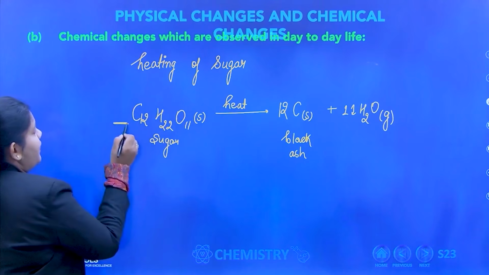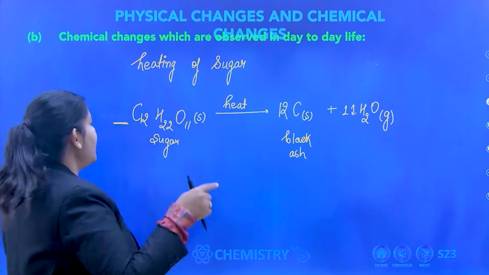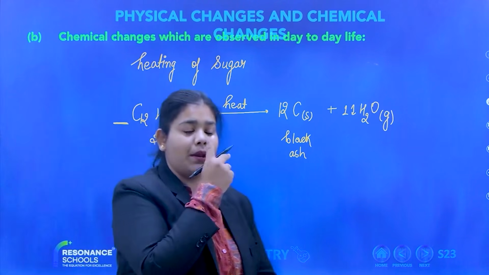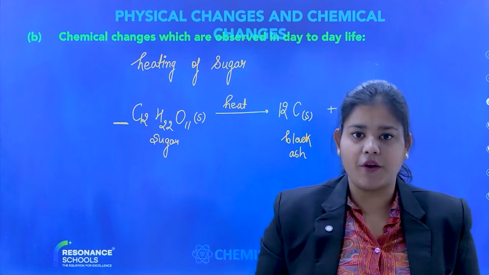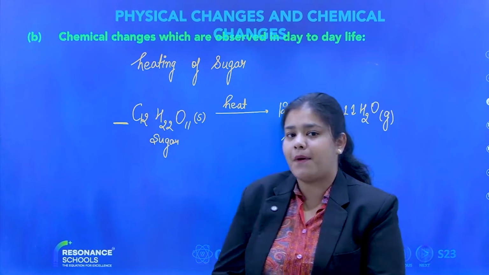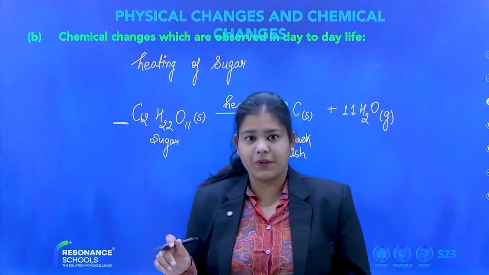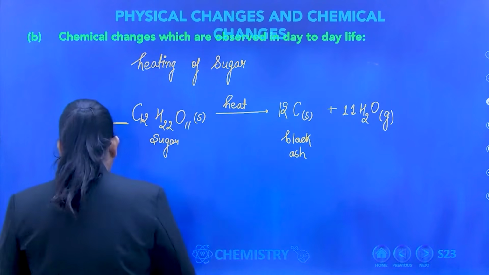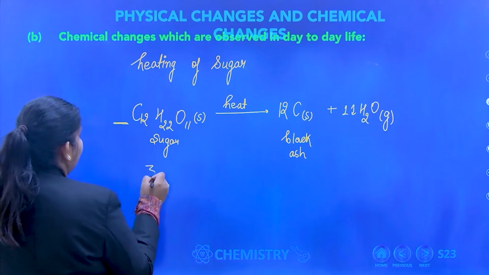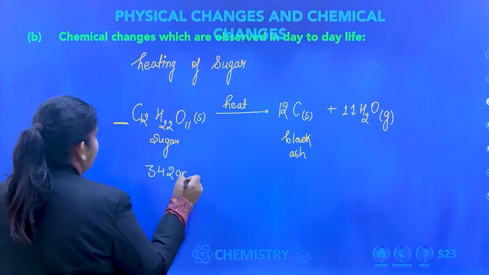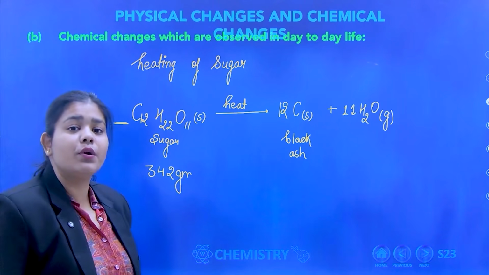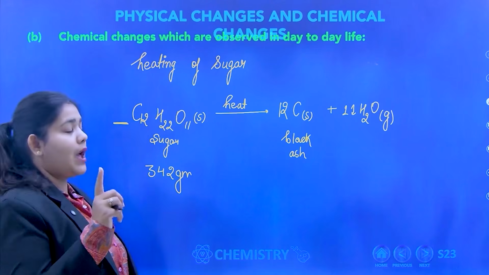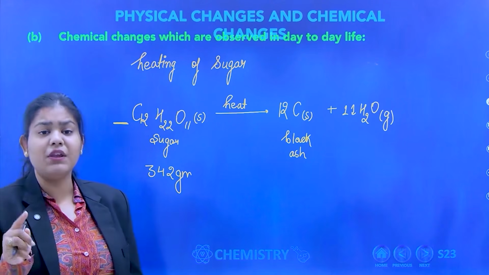So when this is sugar, what is the number written in front of it? 1. When nothing is written, we will consider it as 1. So I am having only one molecule of sugar. I am only having one compound or one molecule of sugar right now in front of me. This one mole of sugar will give me a mass of 342 gram. So one mole of sugar is 342 gram.